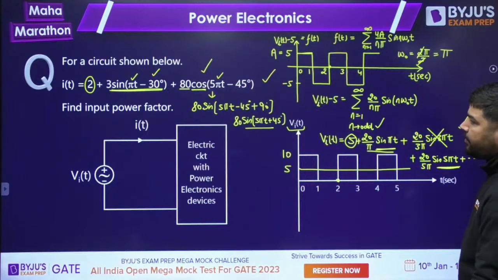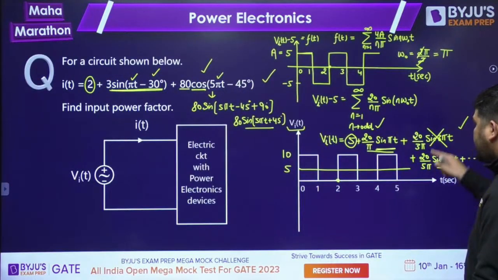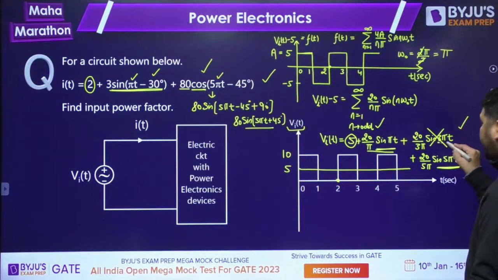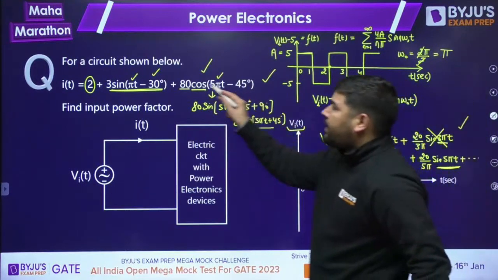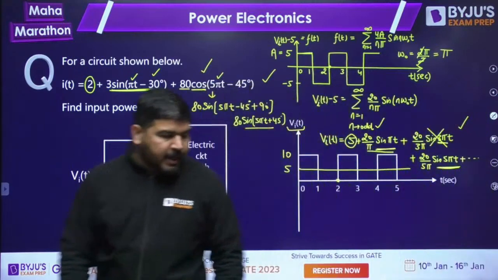It should be 5 here, because this is the fifth harmonic. 3 is there in the third harmonic. We are not looking at the third harmonic. Why? Because third harmonic means 3 pi frequency term, and there is no 3 pi frequency term in this current. That's why. Okay, let's proceed guys.